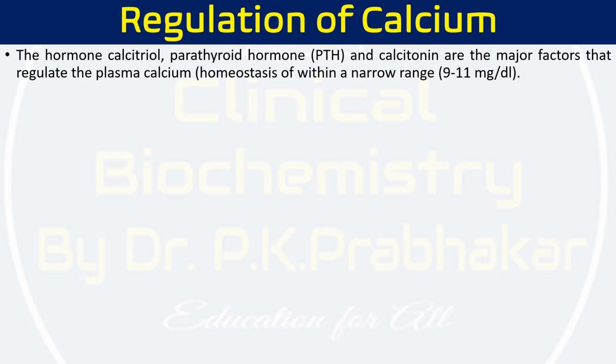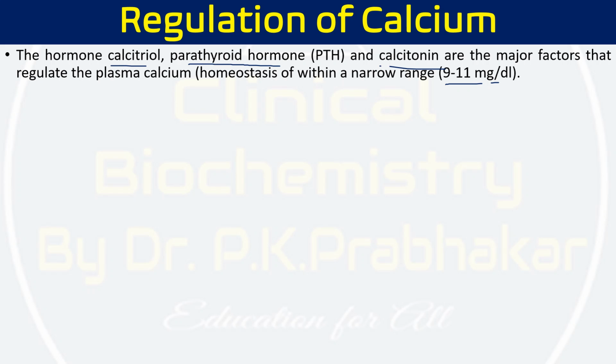Our normal concentration of calcium is 9 to 11 mg per dl, and three important hormones are mainly involved in the regulation of calcium. They are calcitriol, that is vitamin D, parathyroid hormone PTH, and calcitonin. These are the major regulators of calcium in our body.